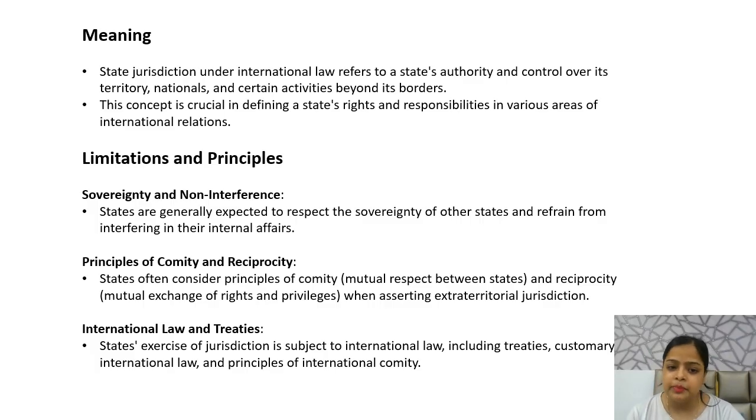So next is the principle of comity and reciprocity. Comity का मतलब होता है mutual respect between states. Under international law, state jurisdiction follows this principle of comity and says that there should be mutual respect: you have jurisdiction in your state, we have jurisdiction in our state, let's respect sovereignty and follow the non-intervention principle. Next is reciprocity. इसका मतलब होता है mutual exchange of rights and privileges. इसको बेसिकली हम लोग बोल सकते हैं quid pro quo, मतलब in exchange of something, like I am not interfering, so you should not interfere, I am observing and respecting the state sovereignty principle, then you should also.